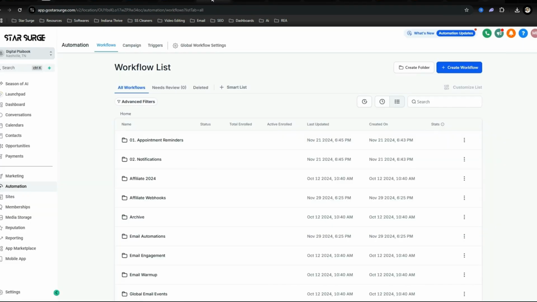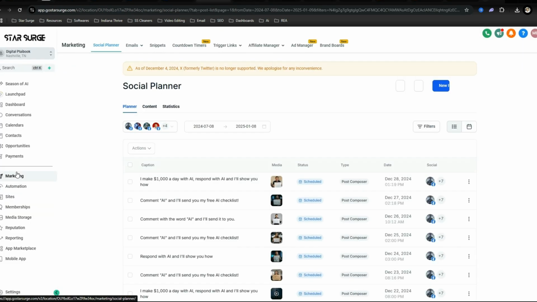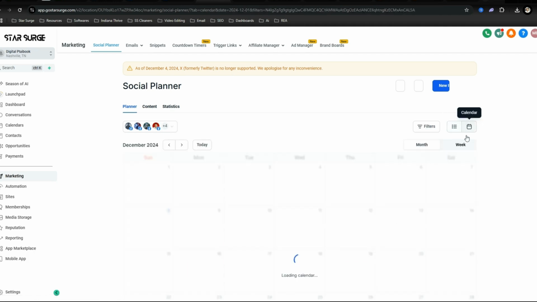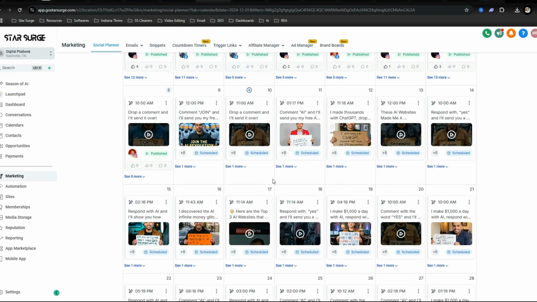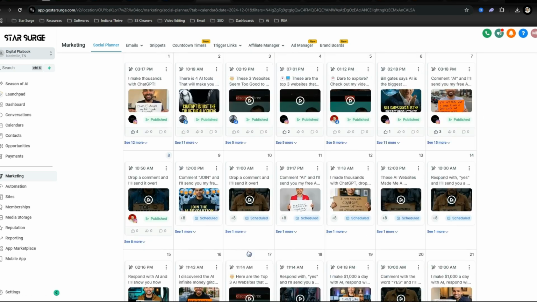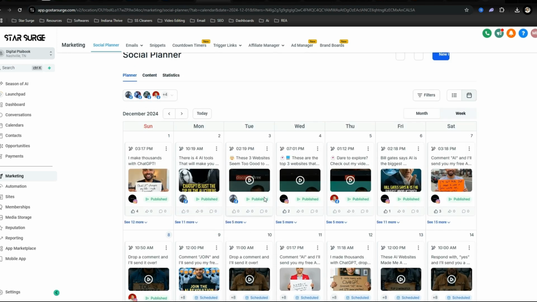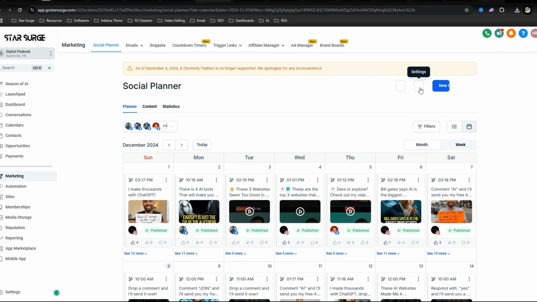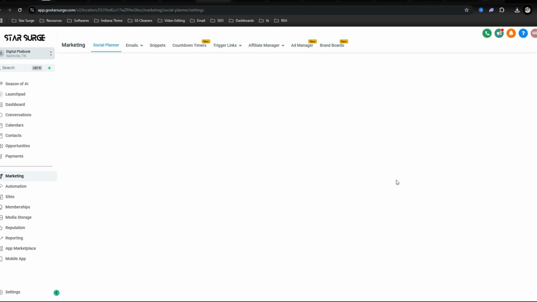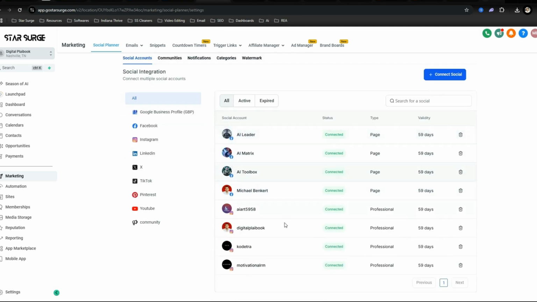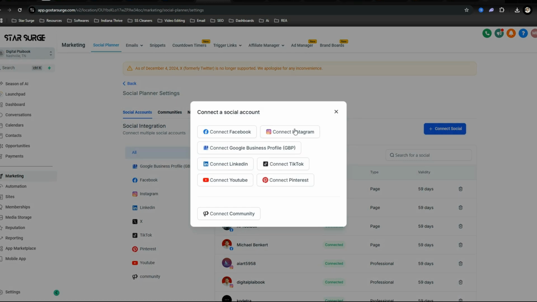And then we're going to go over to the marketing. So this tab is where you are able to schedule out your content. As you can see right here, if we go into the calendar section, I already have about all of December scheduled out with content. So when you log into your account, you're not going to have any of this. This is going to be empty. What you're going to need to do is you're going to go click right here, settings. Now we're going to connect all of your social media accounts. I have quite a few. All you need is one or two: Facebook, Instagram, maybe YouTube. You just need to start posting content and getting consistent with it.